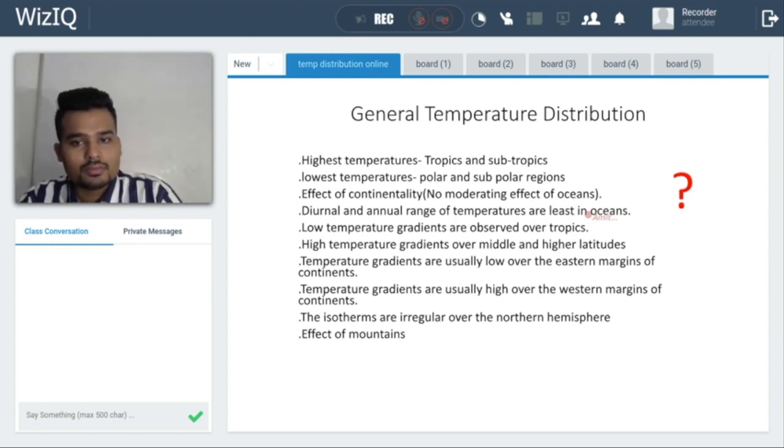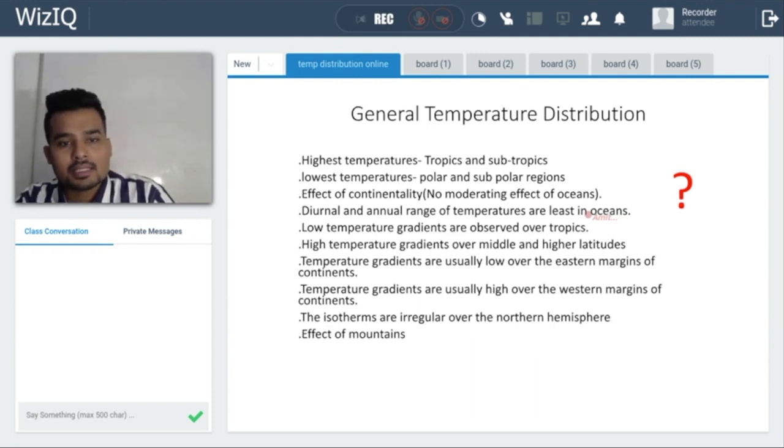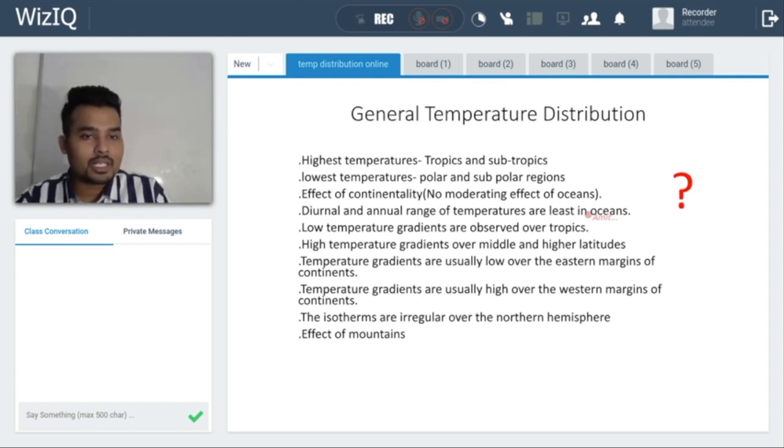Because, for example, in the temperate region and higher latitudes, for example the poles, we have 6 months of day and 6 months of night. The temperature variation will be very drastic. And whenever the temperature variation is drastic, that means the isotherms will be close together, and at the same time the gradient will be more.